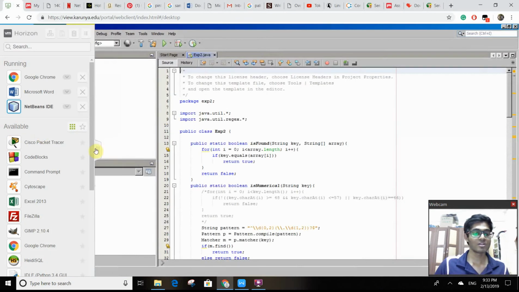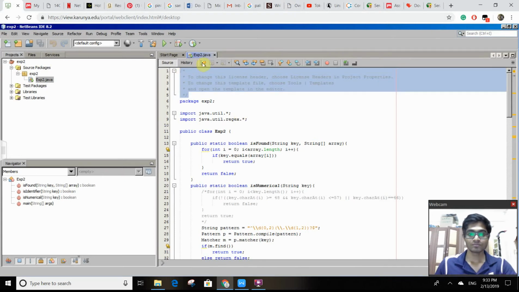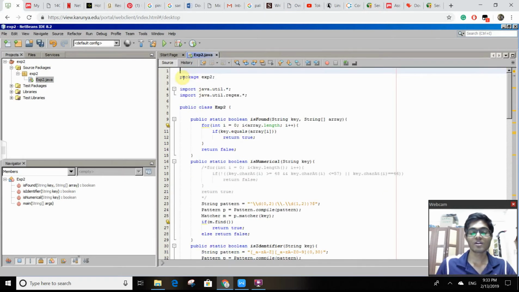I have been doing all of this in NetBeans using Java. Let's get into the program now. As you can see here, I have created a package experiment number 2, and I have imported java.util.star, and this star indicates to include all those libraries, and this is to handle input and output. Similarly, I have imported one more library called regular expression, and star indicates all the classes of the regular expression library.